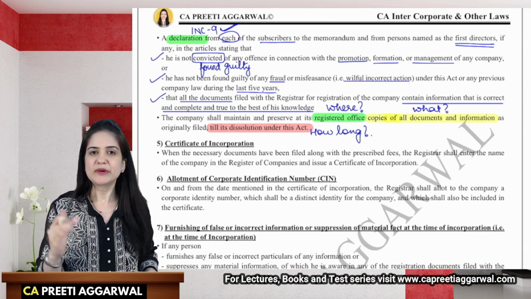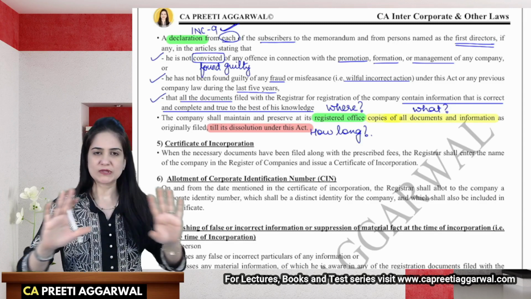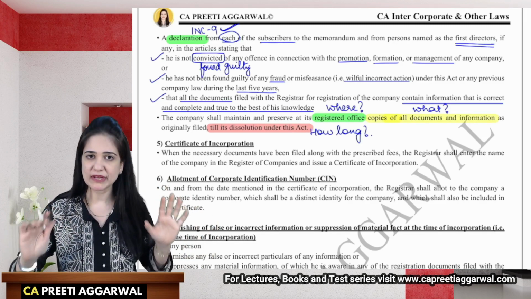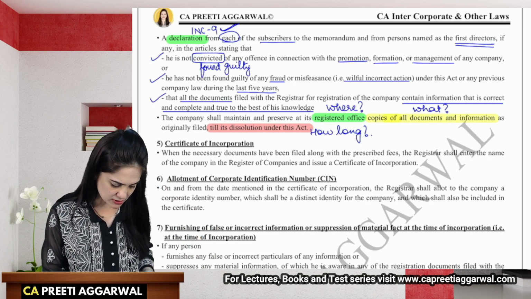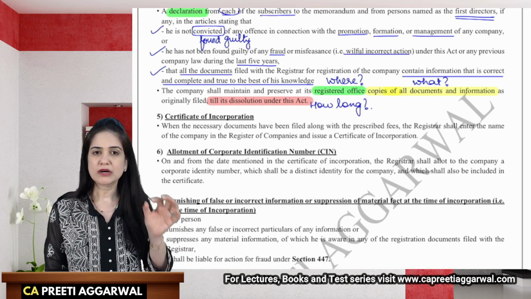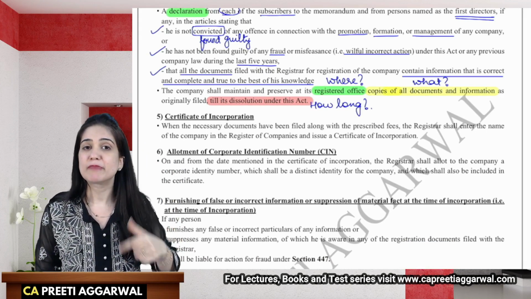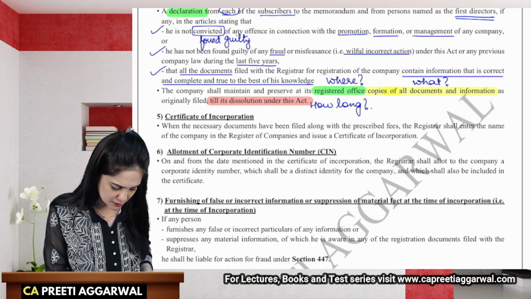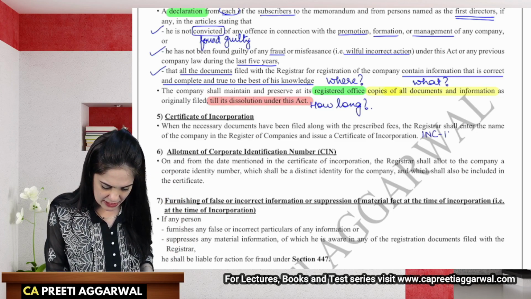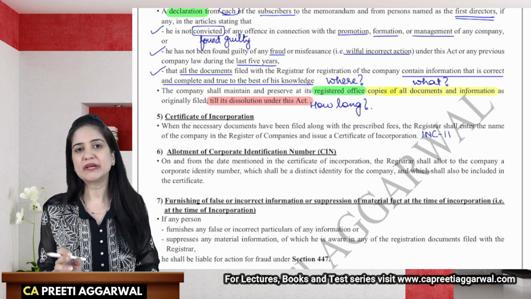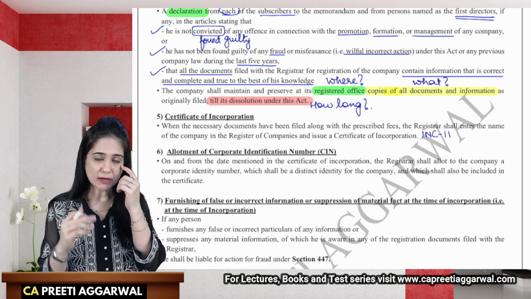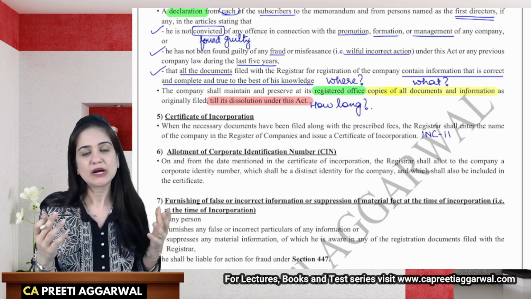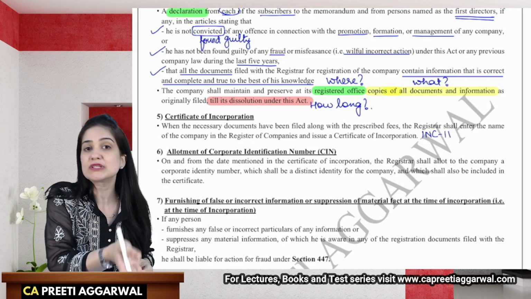See, after I submit all these documents, then after the ROC is satisfied that all the procedure has been properly complied with, then the ROC will issue a certificate of incorporation. Now, the company comes into existence from the date which is mentioned in the certificate and not from the date when we receive the certificate. This will be issued in INC 11. The certificate of incorporation is given to the company in INC 11, and the company comes into existence from the date which is mentioned in the certificate and not from the date when the certificate was emailed to us or given to us.